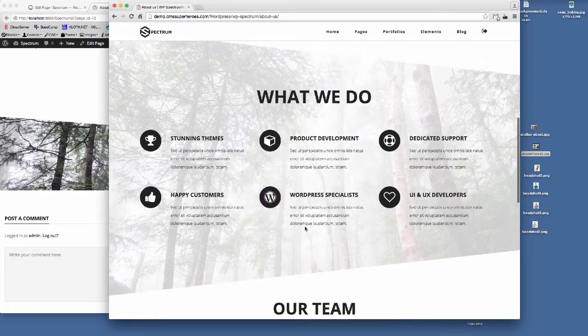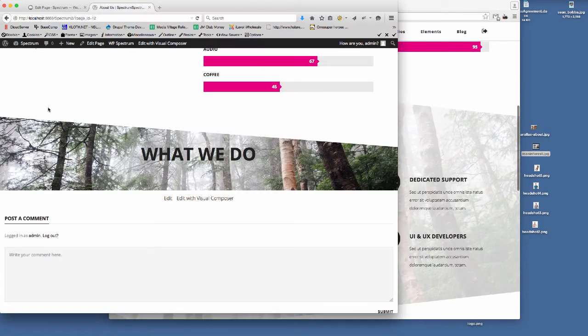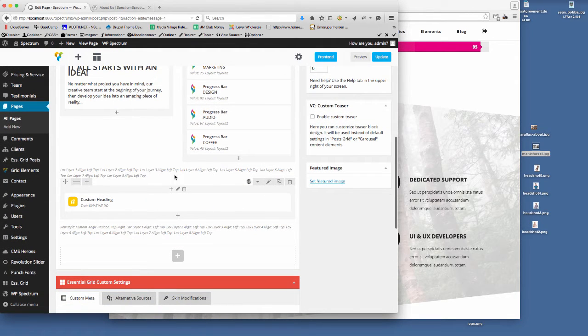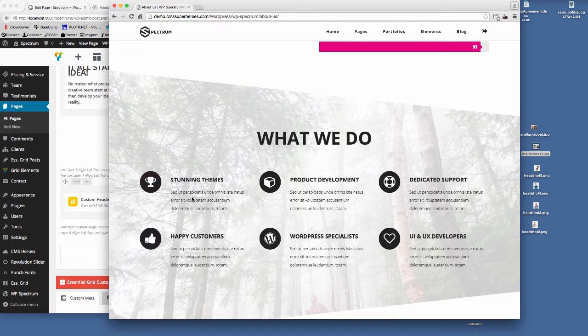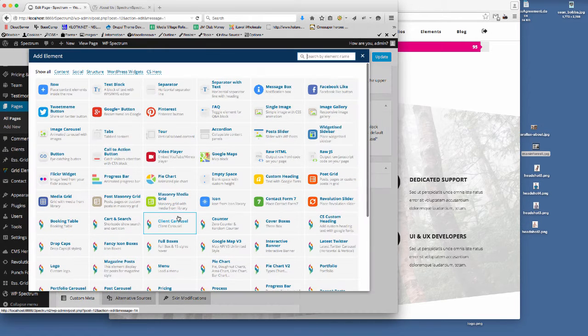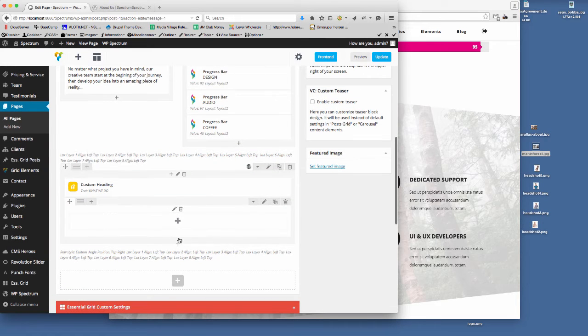So the next thing that we need to add on here is these fancy icon boxes. So what we need to do is, because we've got one row here now, but we need to create 3 columns within that row. We actually need to add another row within a row, if that makes sense. So we click the add icon, and you can see up here you've got the option for a row. So if we select that, you'll see there's another row appeared within the outer row, and then here we can select the columns within the row. So if we select that now for 3, you can see we get the 3 options here that we need to add.